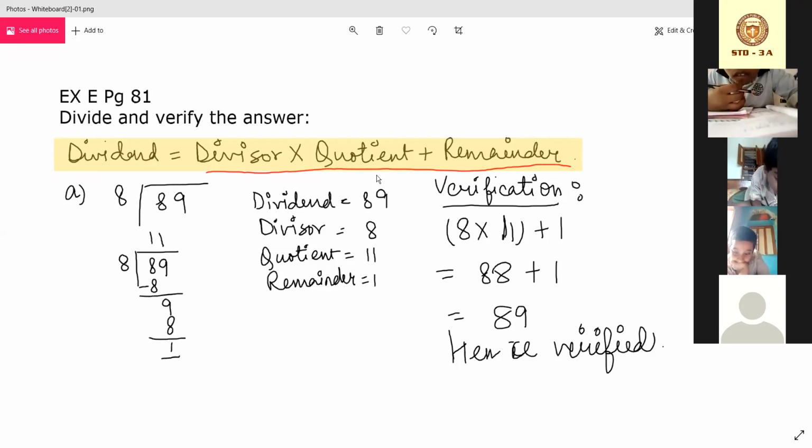Please copy this. I am giving you some time, means first you need to do division, after that you need to write it. I am writing on the whiteboard one side, one after other. Please in the copy use your entire page, do not write side by side, use your entire page.